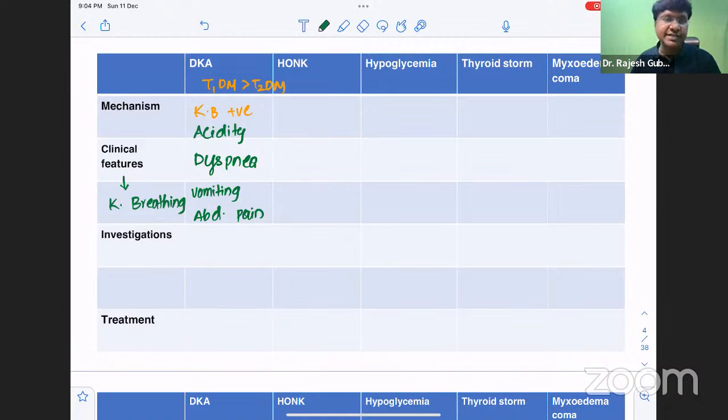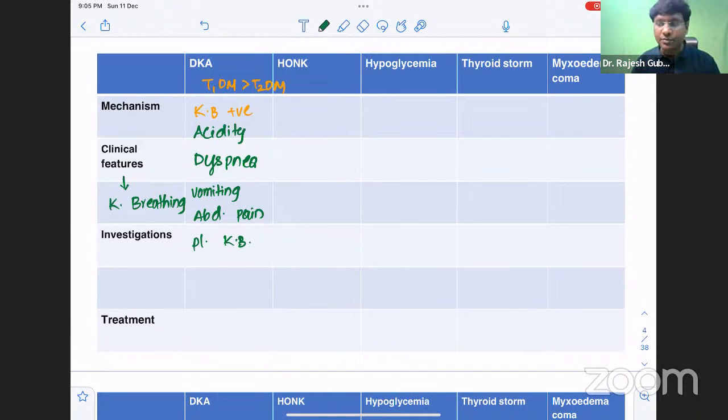So how will you investigate these patients with diabetic ketoacidosis? Please remember, urine ketone bodies are not the investigation of choice. It is the plasma ketone bodies, plasma ketonemia, that is the investigation of choice. Now the question is, why are urine ketone bodies not considered the investigation of choice?